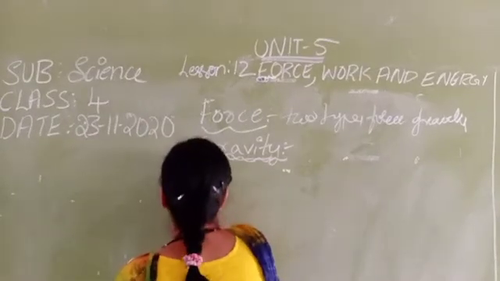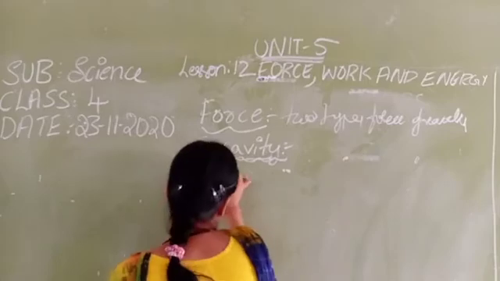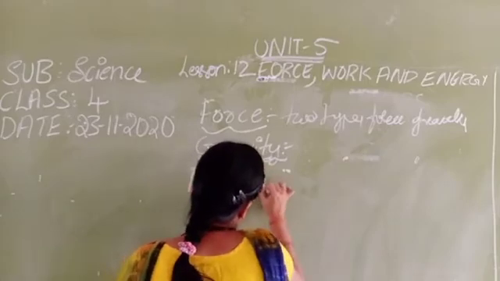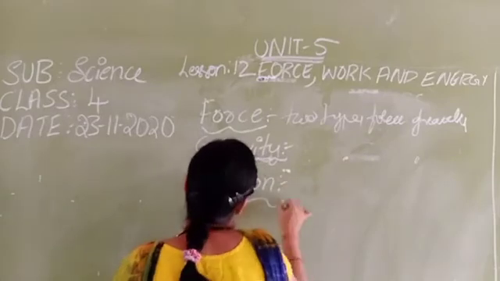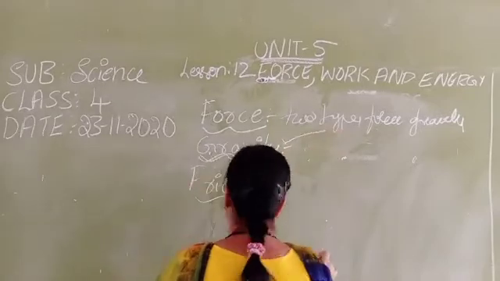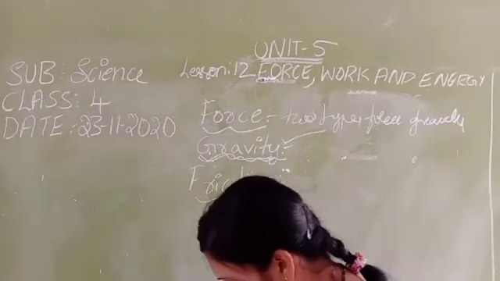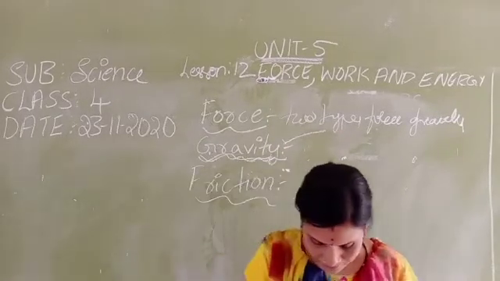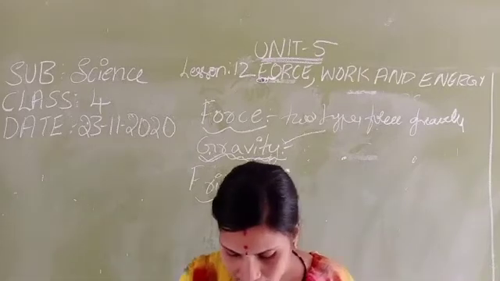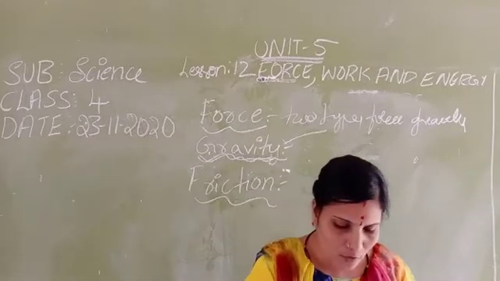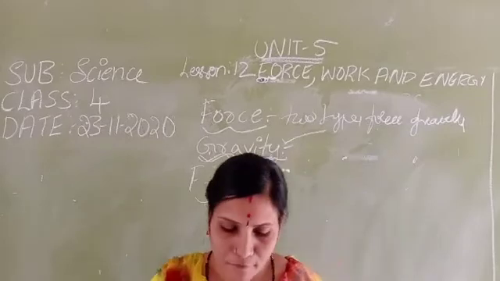Next, friction. The second one is friction. First we have learned about gravity, next is friction. When two surfaces are in contact with each other, they exert a force called the force of friction.